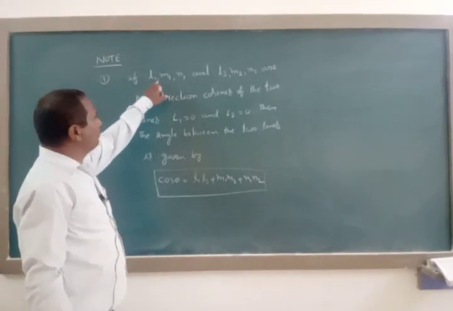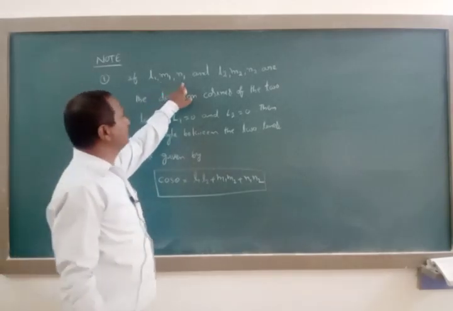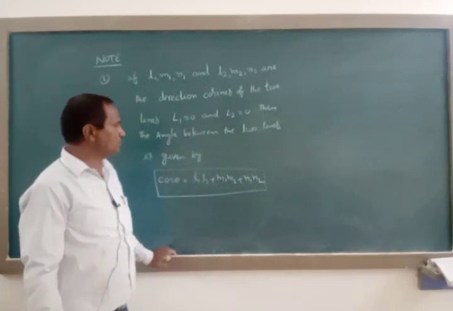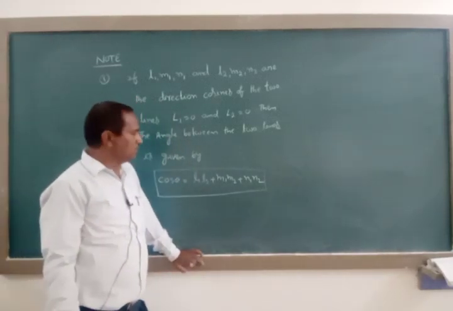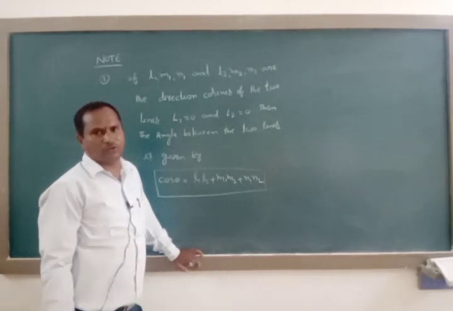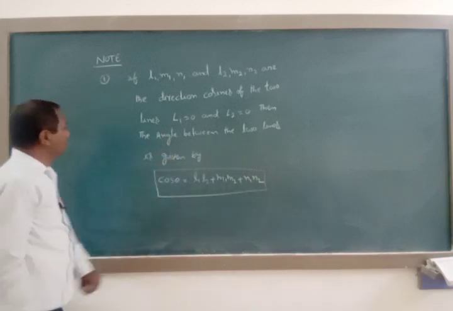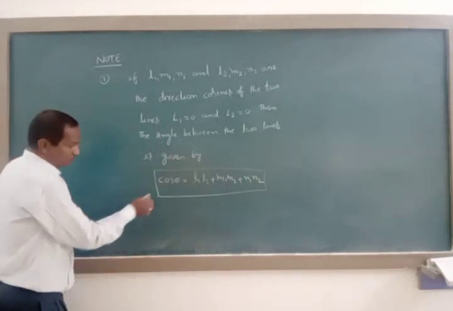If you know the direction cosines of two lines, l1 m1 n1 and l2 m2 n2, then the cosine of the angle between the two lines is given by cos theta is equal to l1 l2 plus m1 m2 plus n1 n2. By this, we can give some important notes.